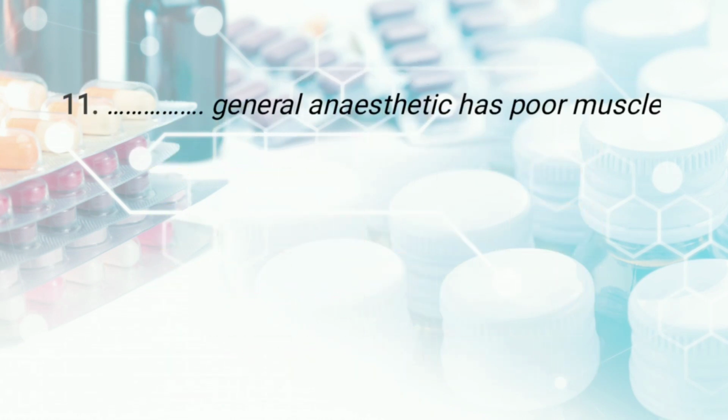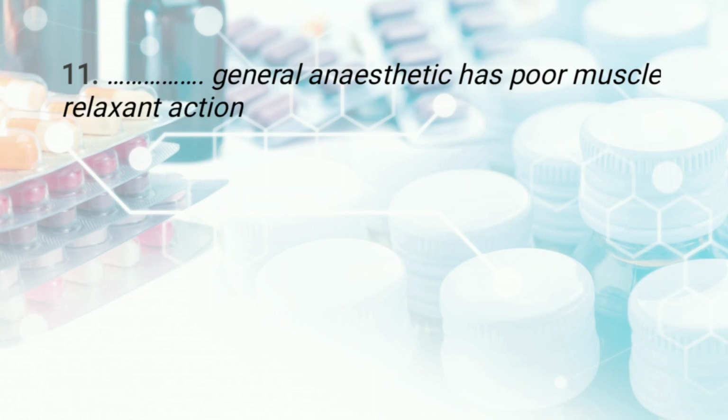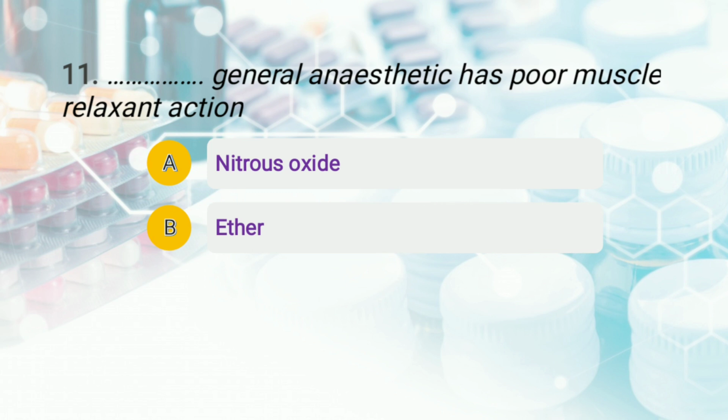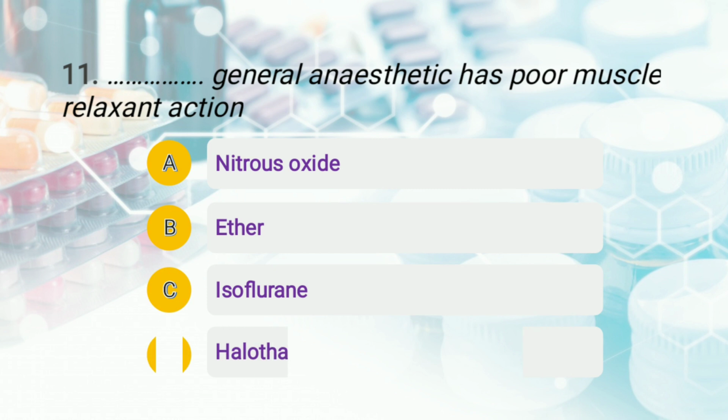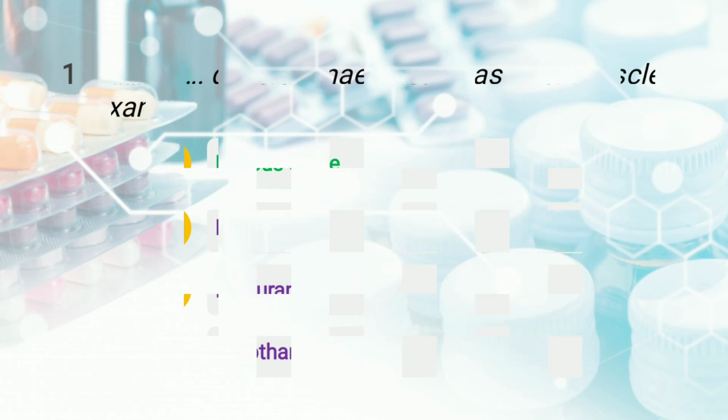Moving to question number 11. Question number 11 is, dash general anesthetic has poor muscle relaxing action, and the options are A, nitrous oxide, option number B, ether, option number C, isoflurane, and option number D, that is halothane. So student, the right answer of this question is option number A, that is nitrous oxide has poor muscle relaxant action. Then question number 12.